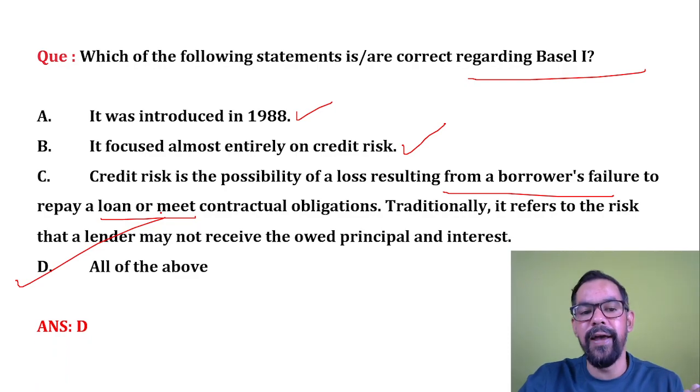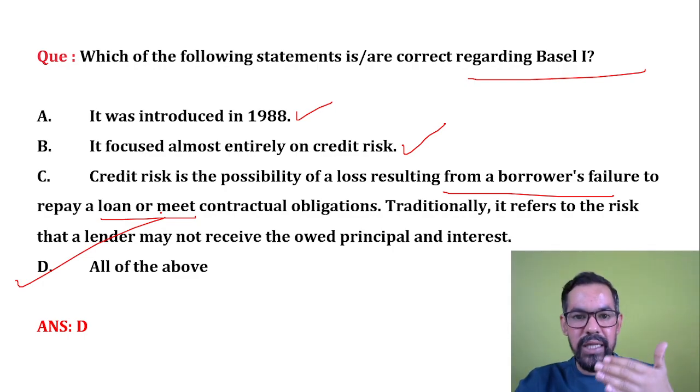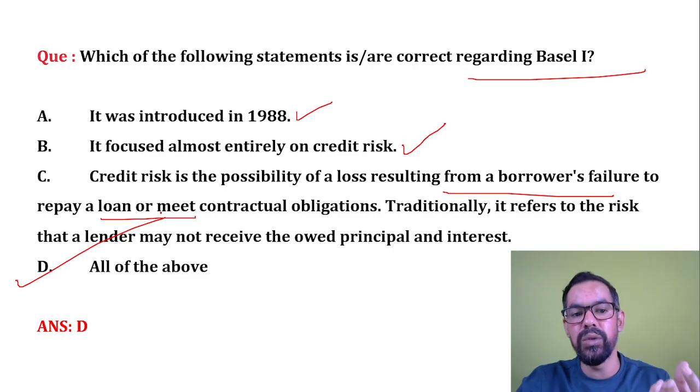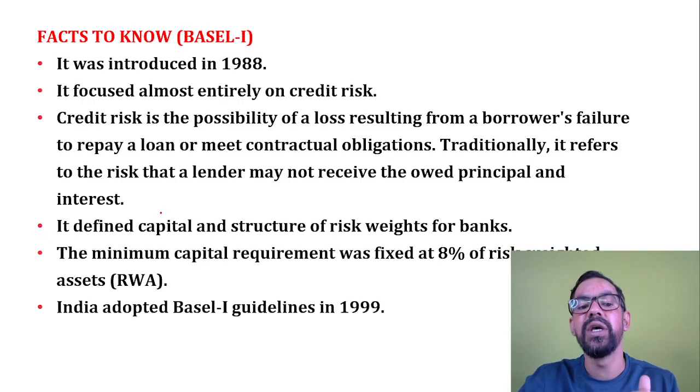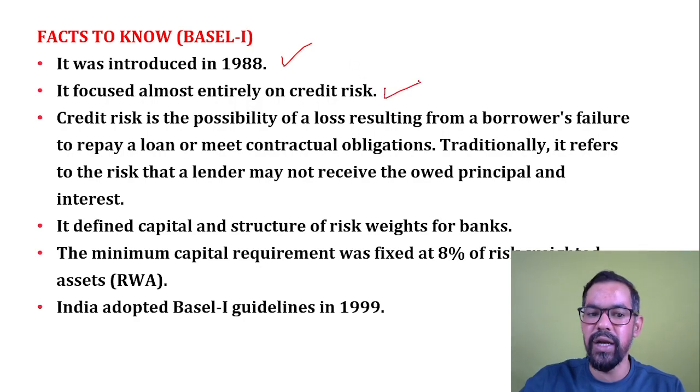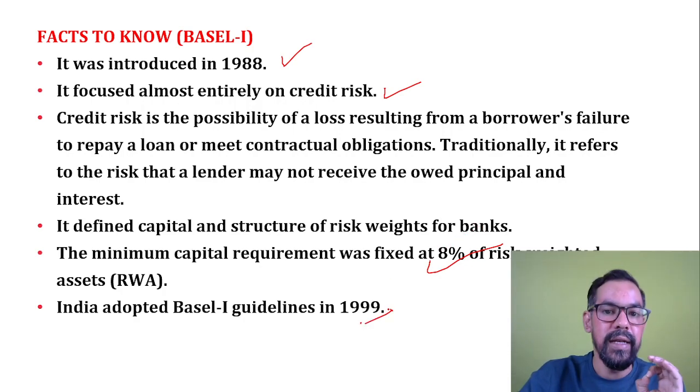Basically, at that time in 1988, we were facing a credit risk problem across the globe. Borrowers were taking money from the banks and becoming defaulters. So to deal with these situations, the Basel Committee released this in 1988. It was based on credit risk, it decided risk weighted assets at 8%, and India implemented Basel norms in 1999.